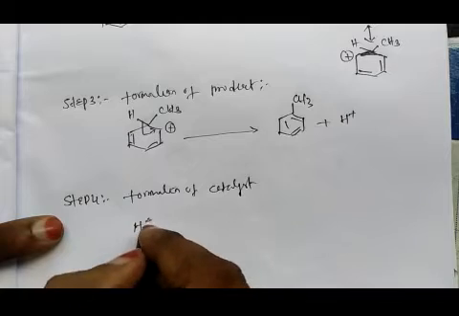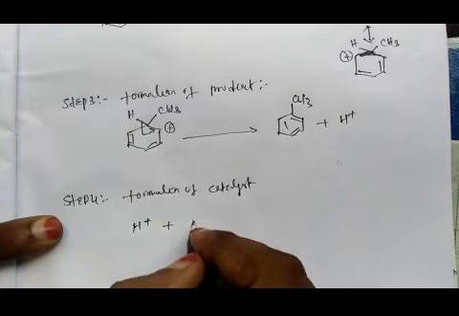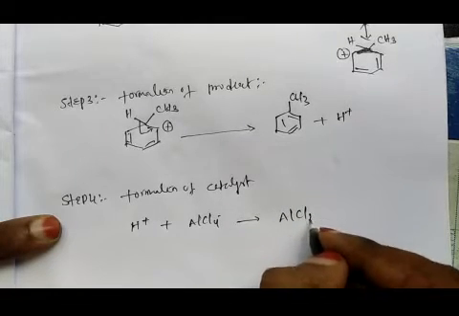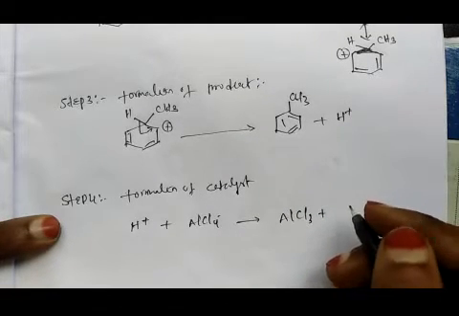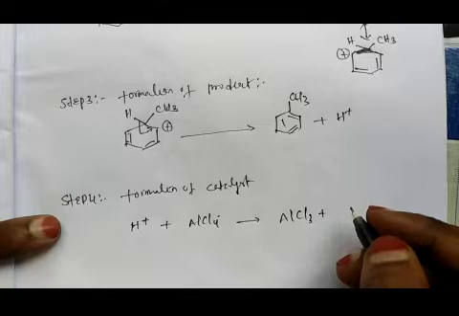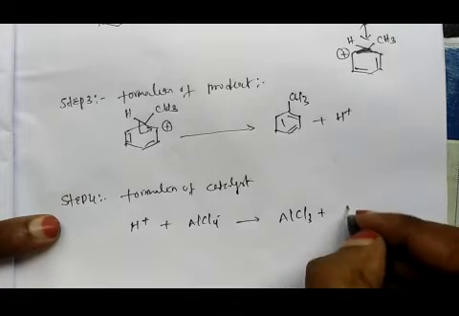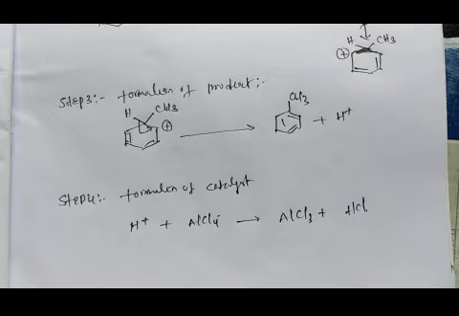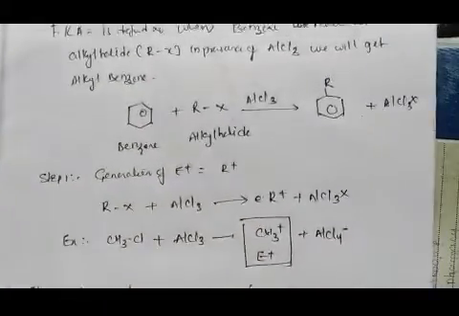The proton formed in step 3 reacts with the AlCl4 minus ion formed in step 1 and we will get AlCl3 plus HCl. This is the formation of the catalyst. So this is the Friedel-Crafts alkylation reaction.